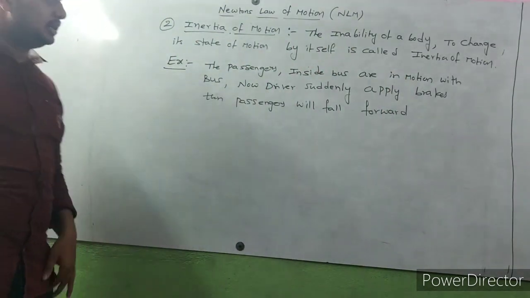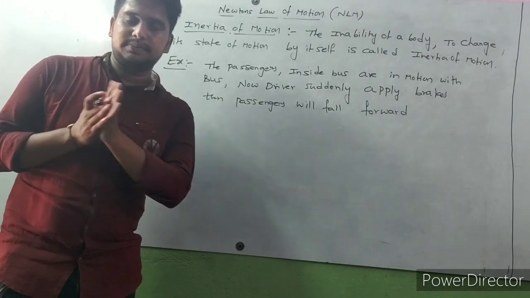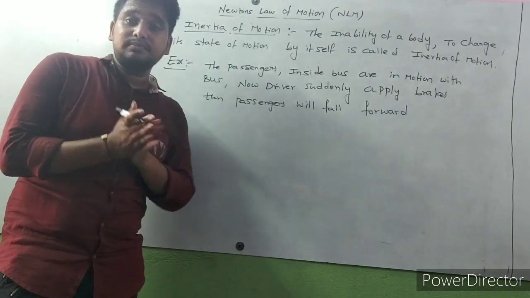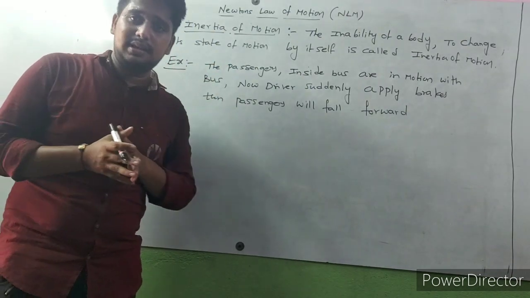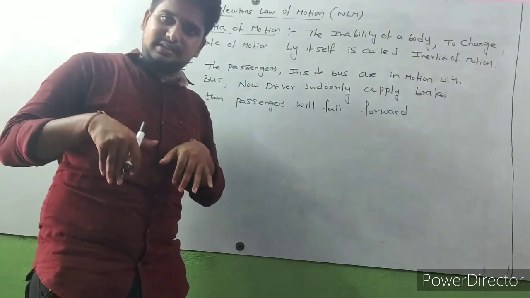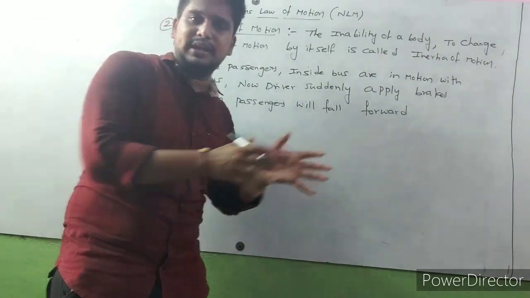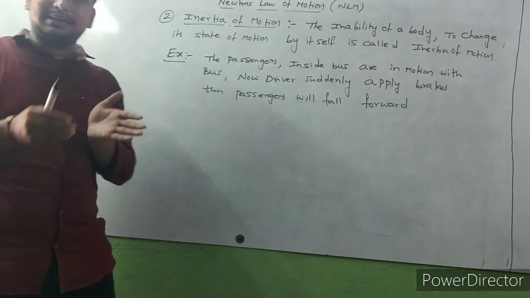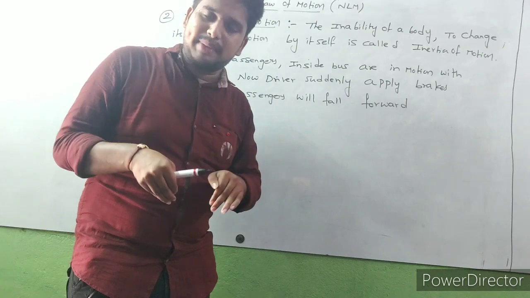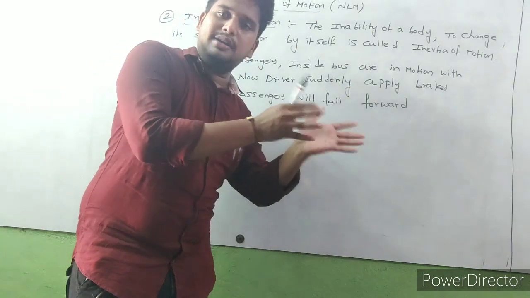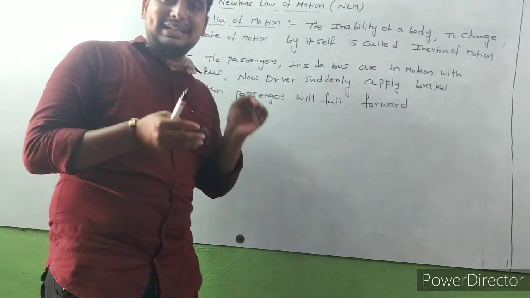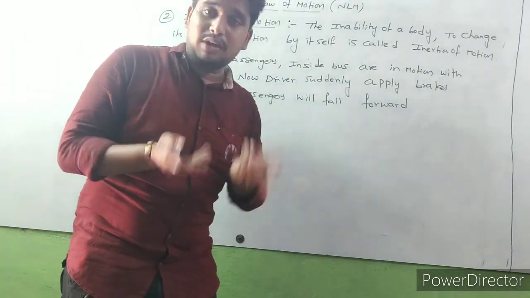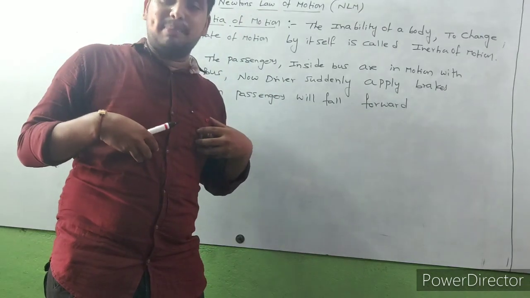So this is very important. Simple example, please focus. Some passengers are inside a bus. The bus is in motion, so definitely the passengers inside the bus are also in motion. Is it or not? Right. Now suddenly the driver applies brakes. What will happen to the passengers inside the bus?